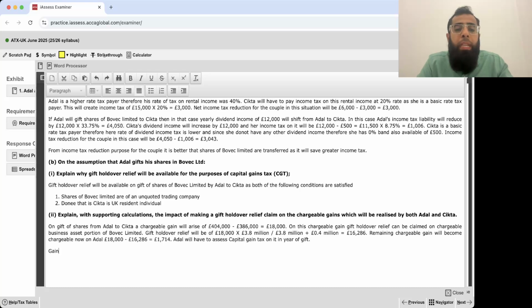Now, gain deferred through gift holdover relief will reduce the base cost of these shares for Sitka.